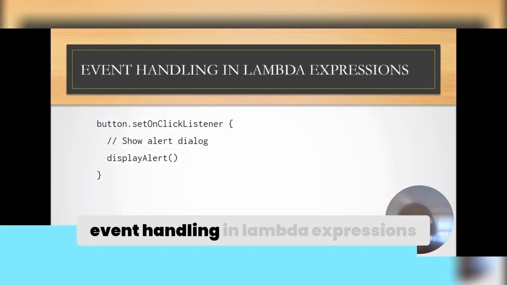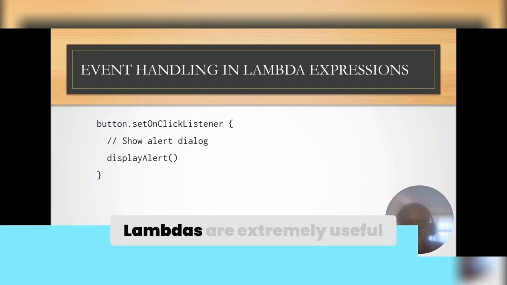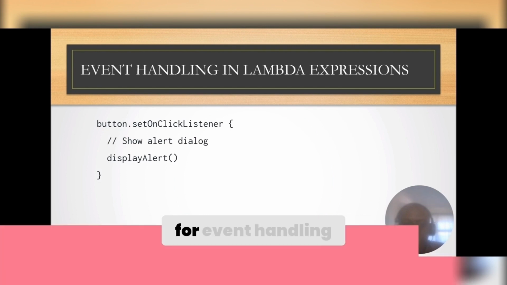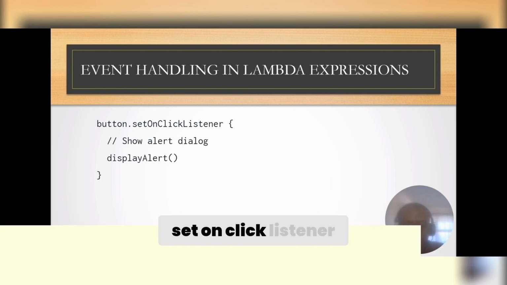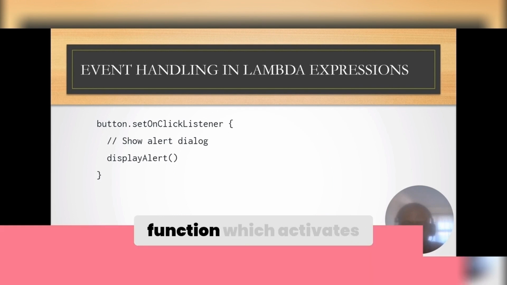How to use event handling in Lambda expressions in Kotlin. Example: Lambdas are extremely useful for event handling in Android GUI apps by running code when events occur. An example of this that I show here is the button.setOnClickListener, and then in the curly braces, which is the Lambda, we have a display alert dialog function which activates when the button is clicked.